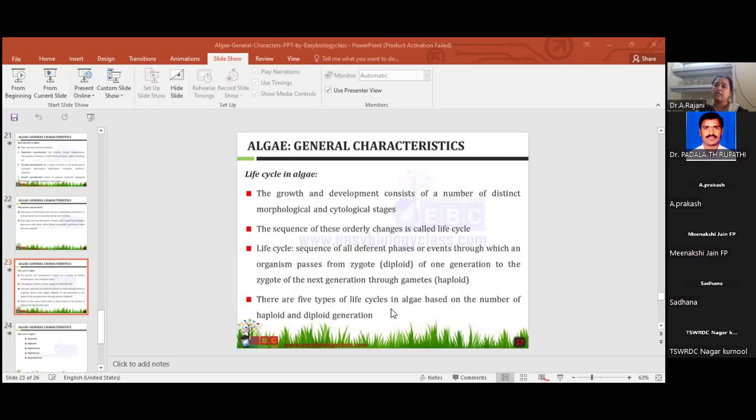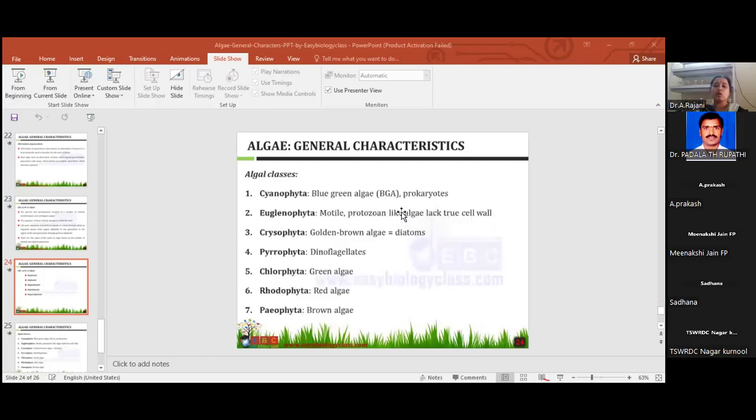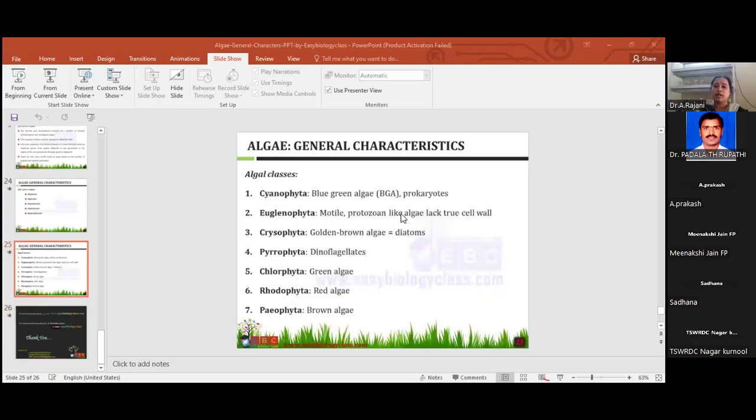There are five types of life cycles in algae based on the number of haploid and diploid generations: haplontic, diplontic, haplobiontic, diplobiontic, and haplodiplontic. These are the life cycles of algae.